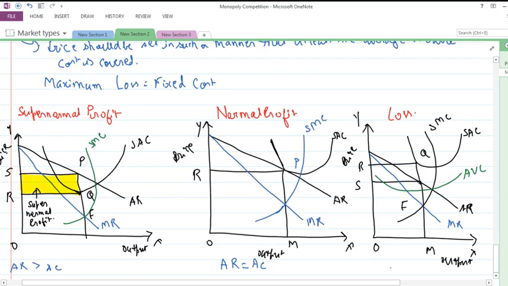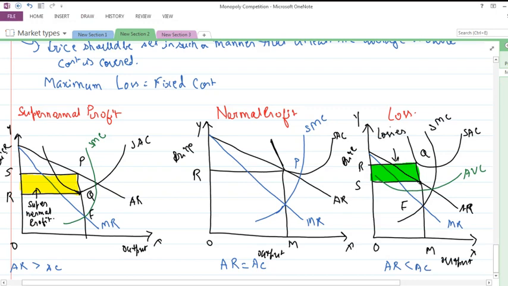What we find here is that the company incurs a loss of this much. This is the loss that the company incurs, and due to this AR is less than AC. That's why the company is incurring losses over here.